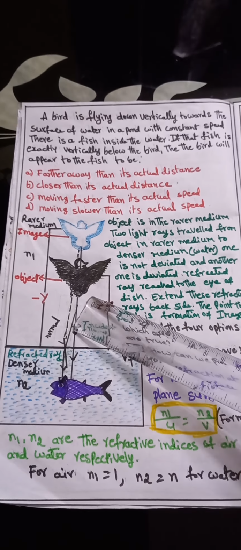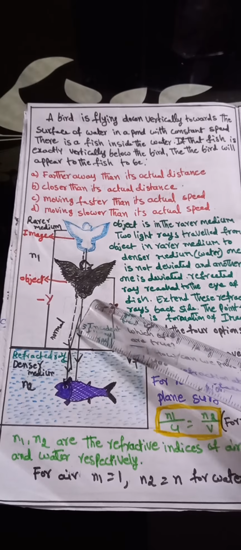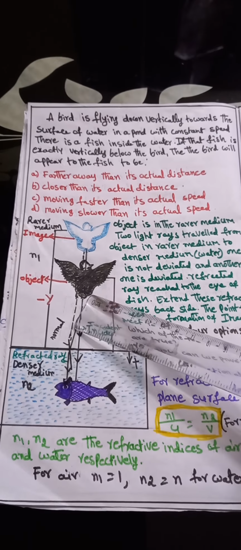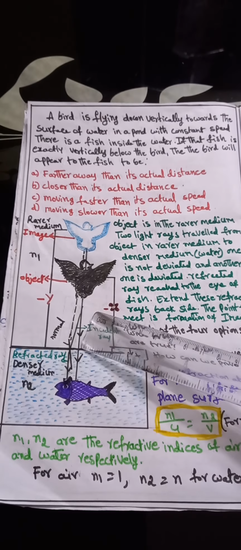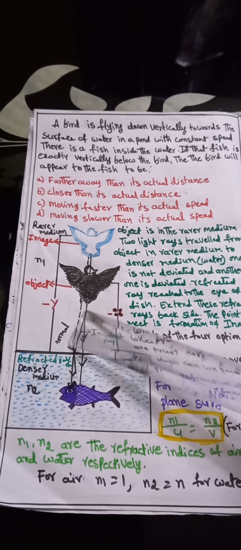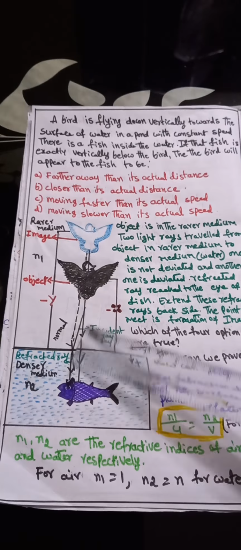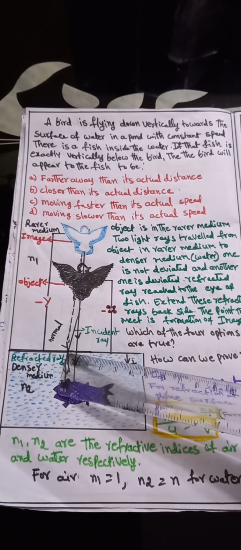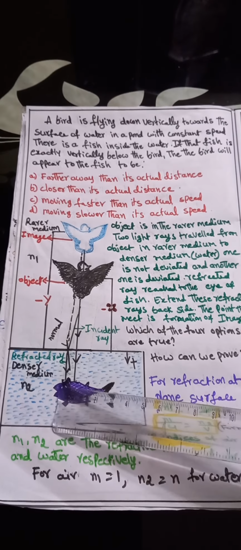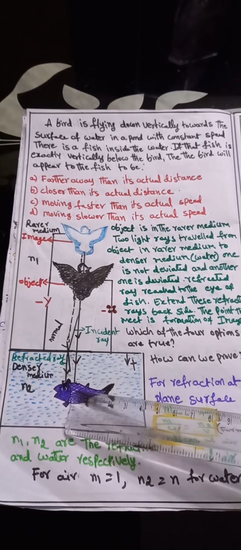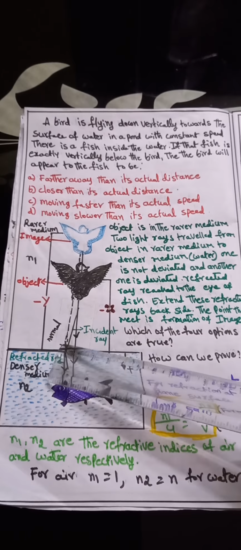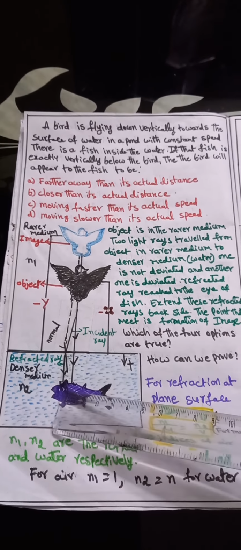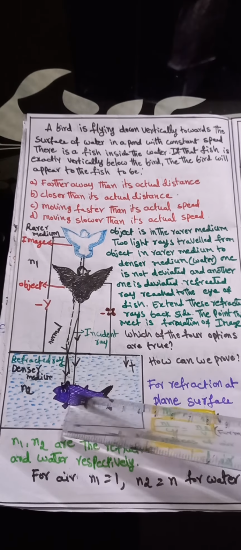two light rays go towards the water, but here one ray is not deviated and another one is deviated. Deviated means bent away. So the refracted ray reaches the eyes of the fish. Here we draw the normal. The refracted ray goes towards the normal in the denser medium.